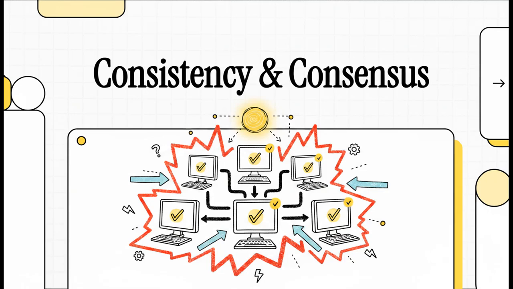Welcome to The Explainer. Today, we're diving into one of the hardest problems in all of software engineering. How do you get thousands of computers to agree on a single version of the truth, especially when their own realities disagree and the network itself is trying to tear them apart?